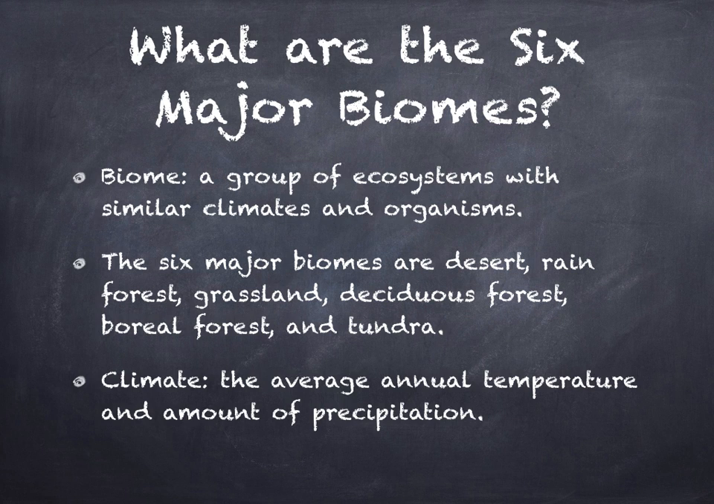It is mostly the climate, the average annual temperature, and amount of precipitation in an area that determines its biome. Climate limits the species of plants that can grow in an area. In turn, the species of plants determine what kinds of animals live there.